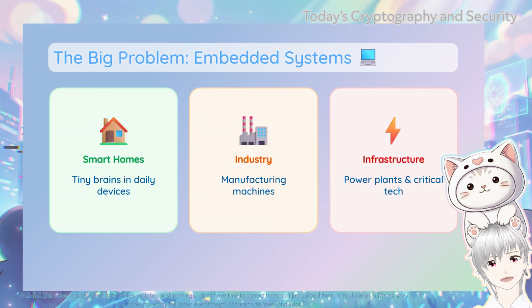So, what is the big problem that this paper is trying to solve, you might ask. Well, in the modern world, we've put tiny computers into almost everything, which we call embedded systems. These are the brains inside your smart home devices, industrial machines, and even critical infrastructure like power plants. But because these devices are constantly connected to the internet, they face a huge number of cyber threats every single day. Bad guys are always trying to hack into them to steal data or mess up how things work.